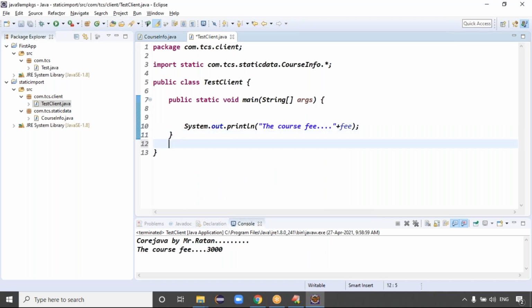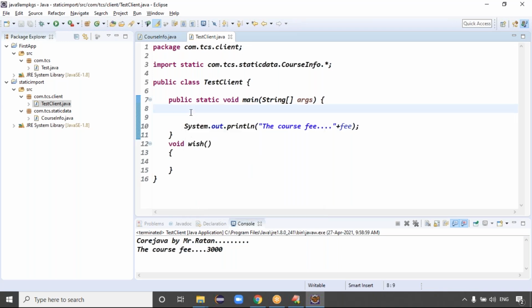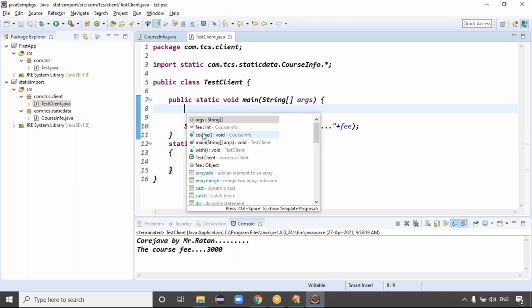So if you want, you can define one instance method, void wish method. Now tell me, guys, which is the instance method? Just press Ctrl+Space here. How can we call an instance method? We have to create the object, right? That's why it doesn't show here. You can declare one more static method, and again it shows the S.